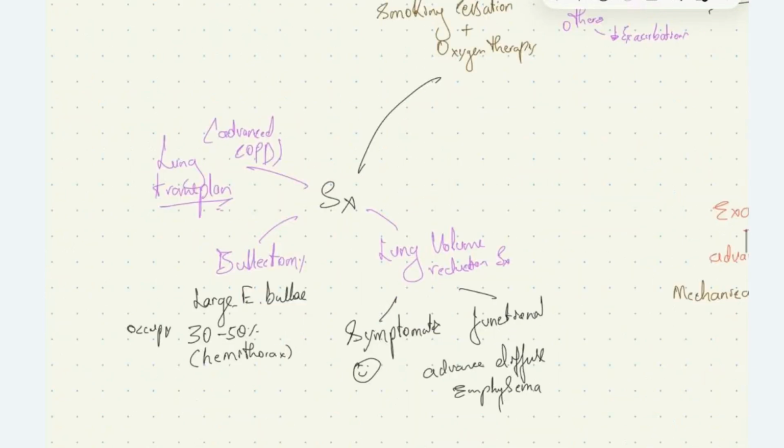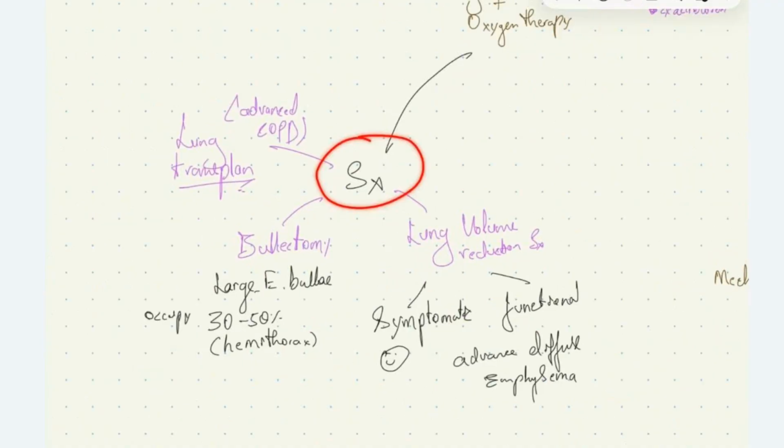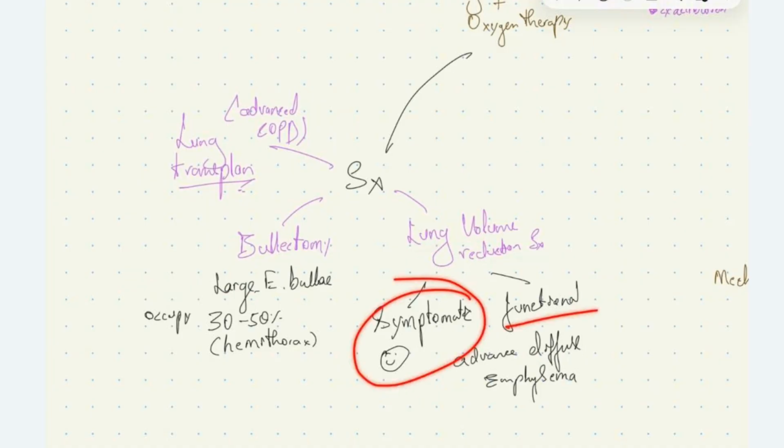We have some surgical therapies in case of COPD. Those are lung volume reduction surgery, where the patient will have symptomatic relief and functional improvement. It is only done in advanced diffuse emphysema. We can perform bullectomy if a single large emphysematous bulla occupies 30 to 50% of the hemithorax. Or else, in case of advanced COPD, we can't do much. We can perform lung transplantation.